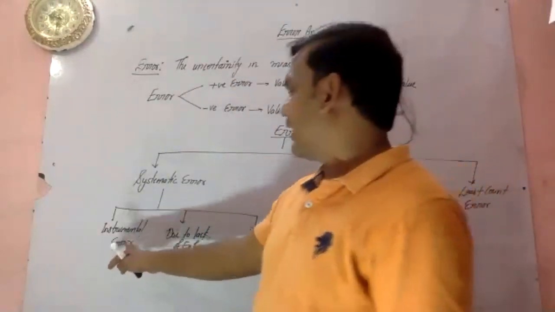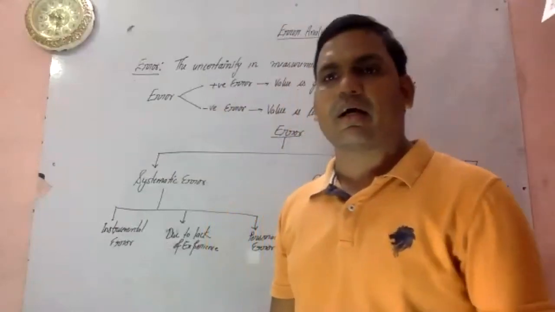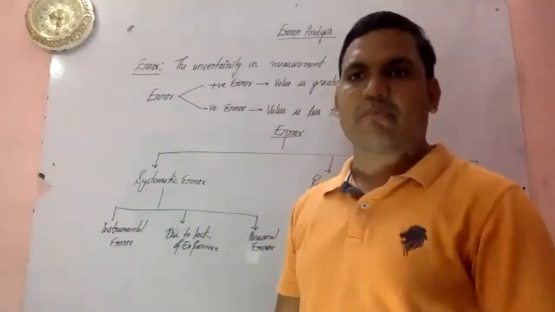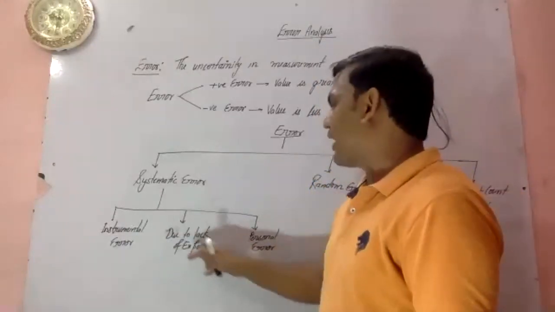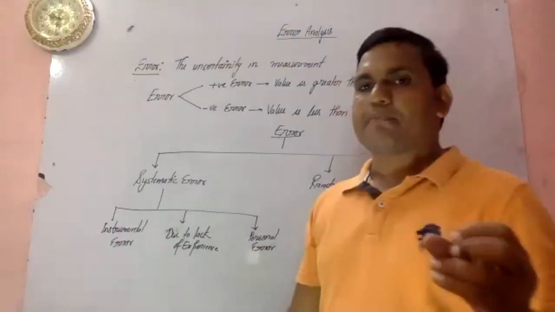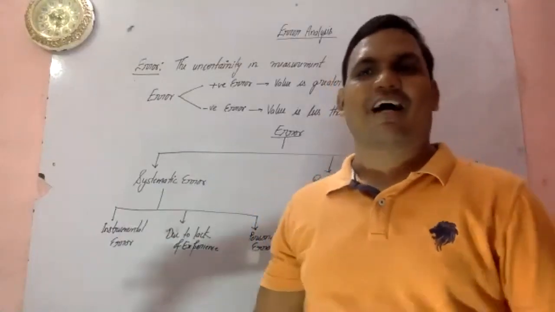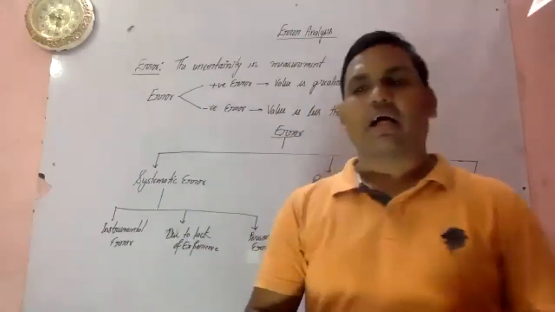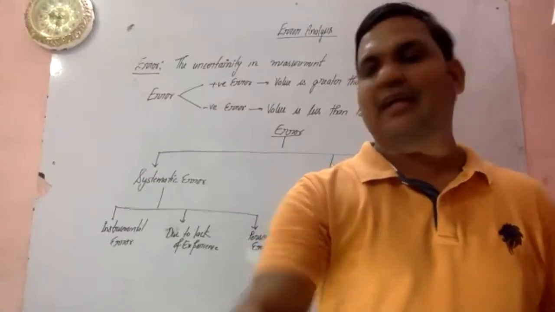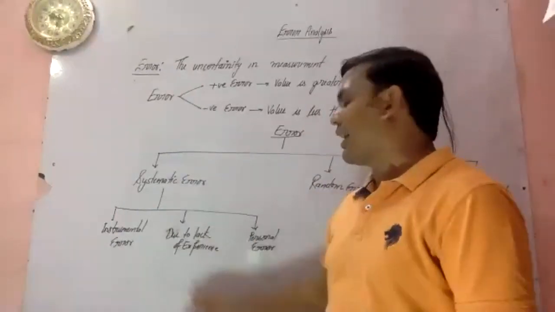So here we'll also understand what basically zero error is. If an instrument does not read 0, then that will be known as a zero error. And what do you mean by lack of experience? If a lab attendant is there and he doesn't know about the practicals and all those things, so he doesn't have experience of this, whatever error there will be will come under the systematic error, but it will be due to the lack of experience.